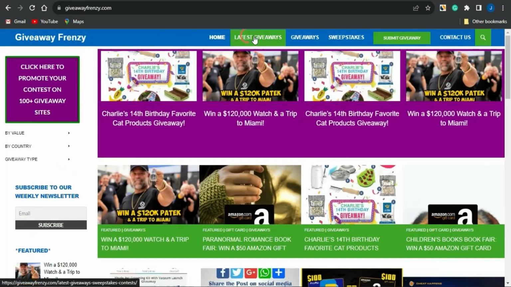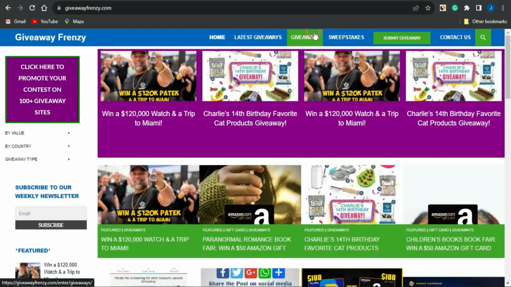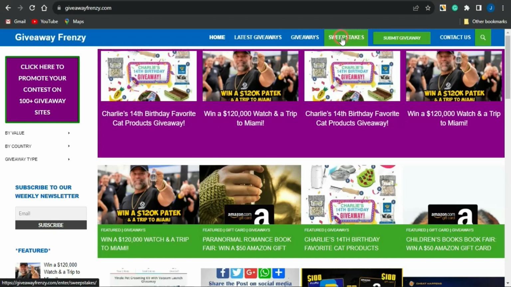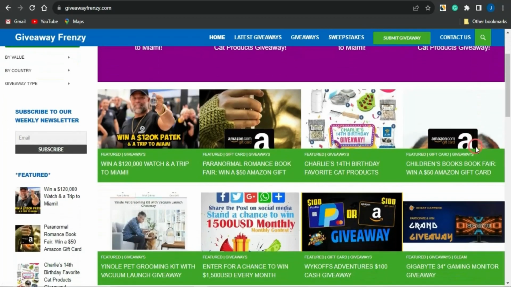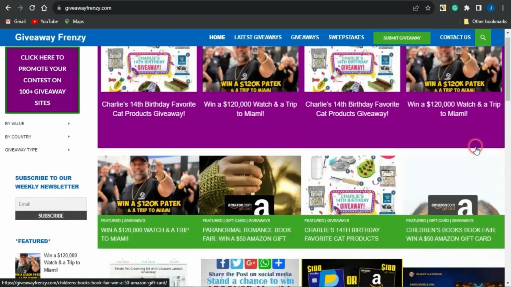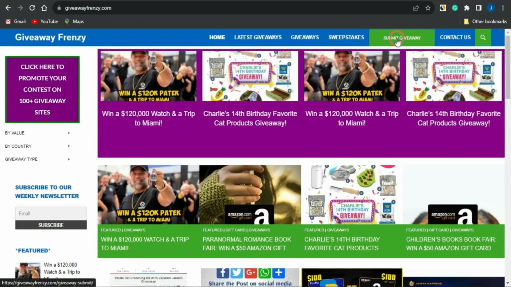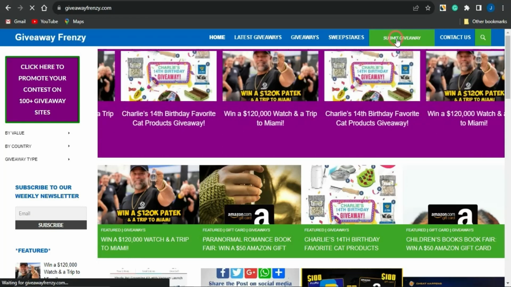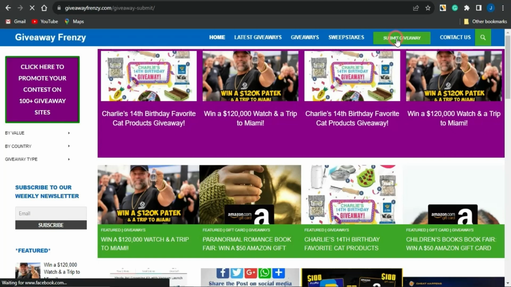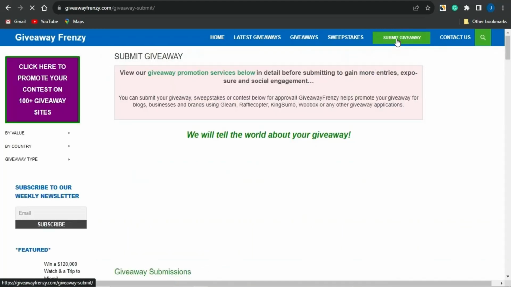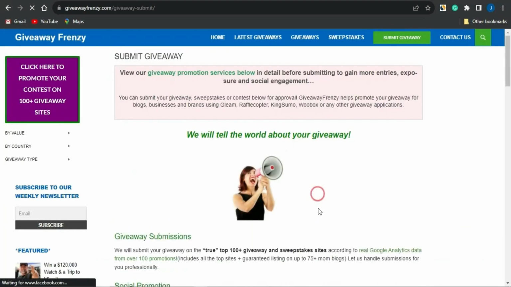You can check the latest giveaways or the giveaways right here. You can also check the sweepstake offers, which you can apply for, and you stand a chance of winning such offers. So basically, what you want to do is register for this platform and submit your giveaway on it. As you can see, you come right here and click on submit giveaway, and then you can submit your giveaway on this platform.